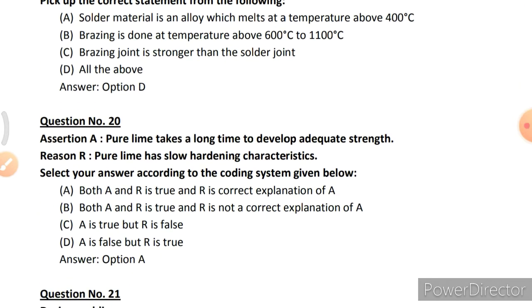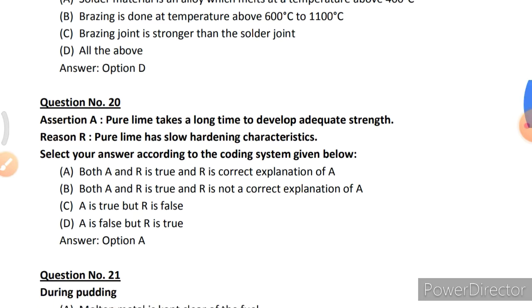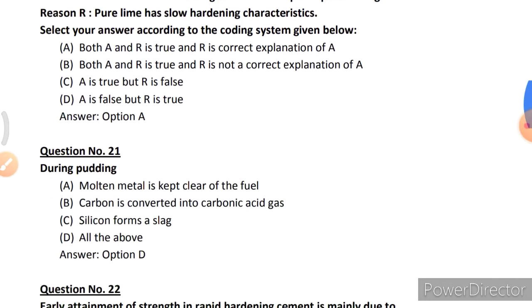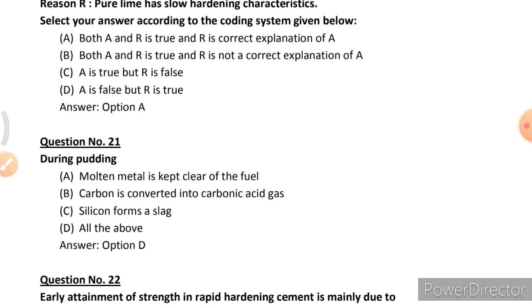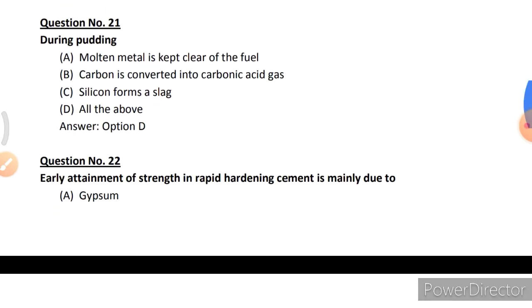Assertion A is pure lime takes a long time to develop adequate strength, and reason is pure lime has a slow hardening characteristics. So the correct answer is both A and R is true, and R is correct explanation of A. During puddling, molten metal is kept clear of the fuel. Carbon is converted into carbonic acid gas. Silicon forms a slag. All the above. So correct is all the above.